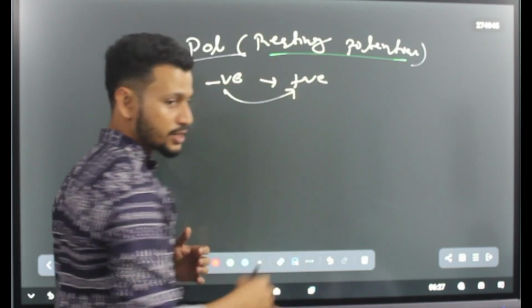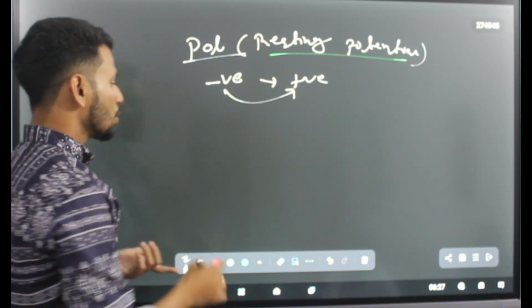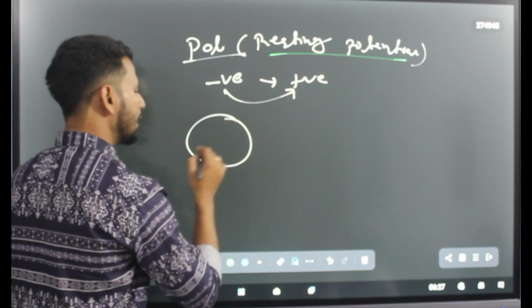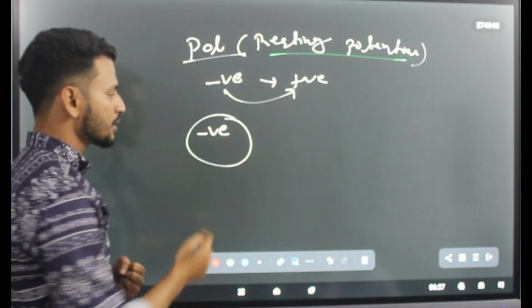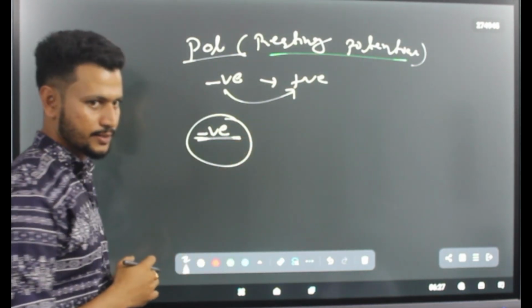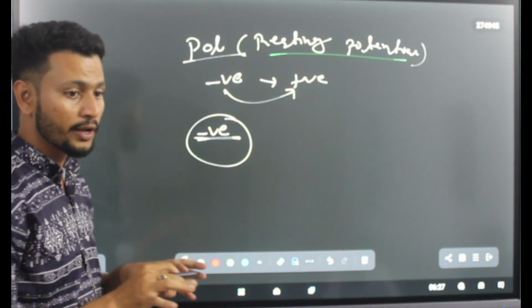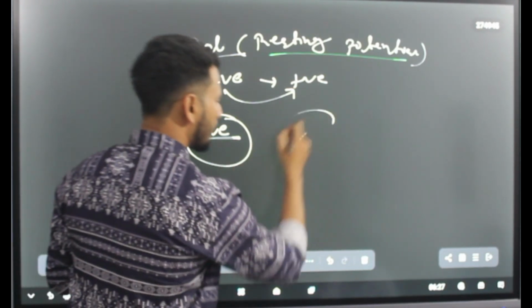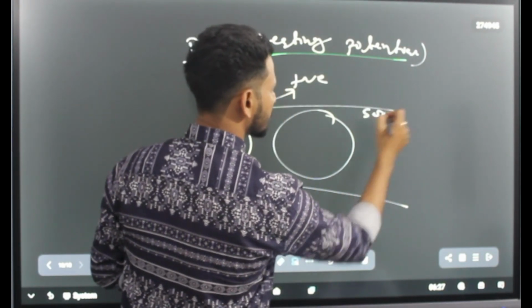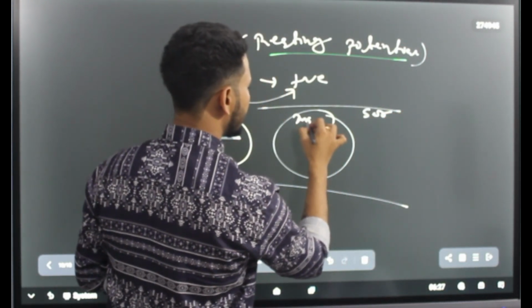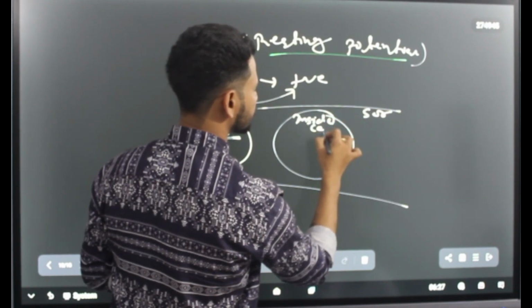Right? So whenever a cell is excited or receives an impulse, it receives a negative charge inside the cell. I am talking about inside the cell and outside the cell. That means this is the surrounding and this is the inside of a cell.